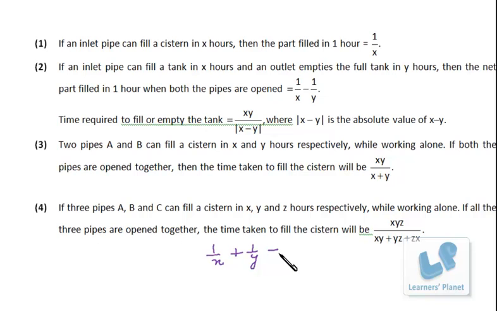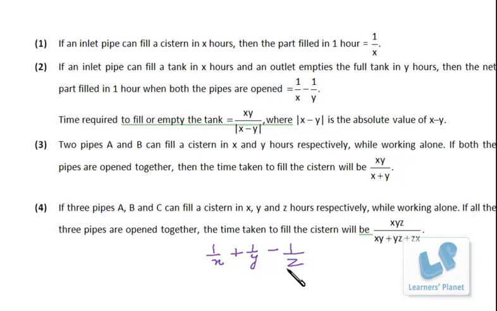Since it is emptying, I'm putting a negative sign here that shows the negative work done. Suppose it is 1 by Z. That means the third pipe takes Z hours to empty the completely filled tank. So the two pipes are working in the positive direction, and the third pipe does negative work. So this may be a case. You have to be conceptually clear about it.